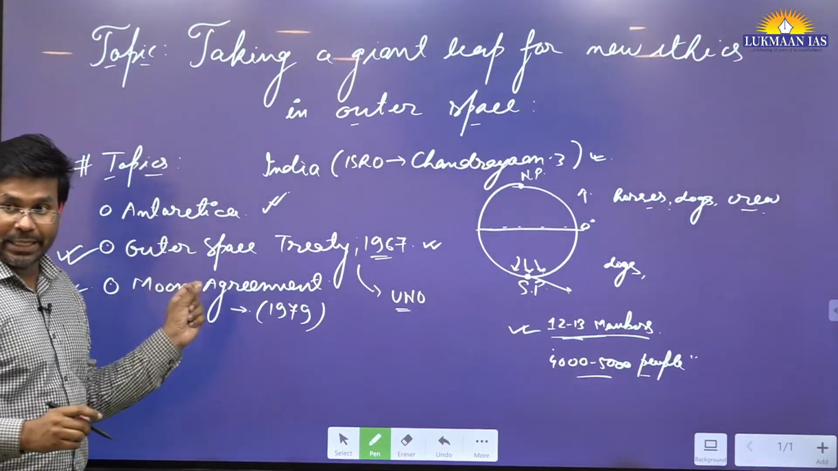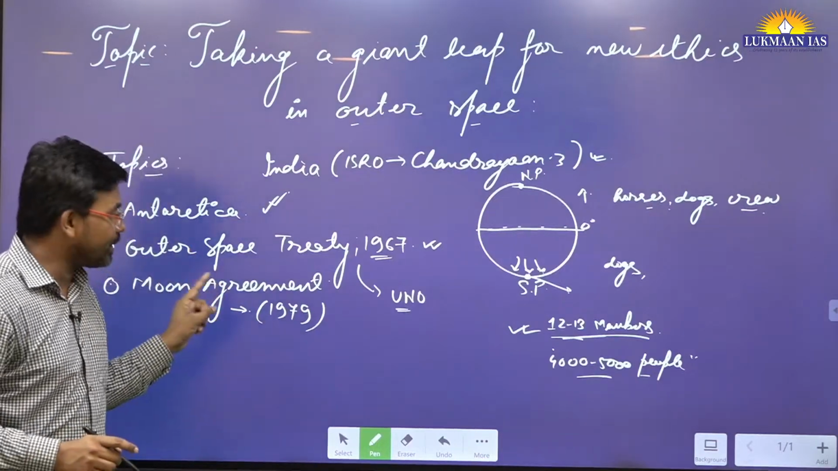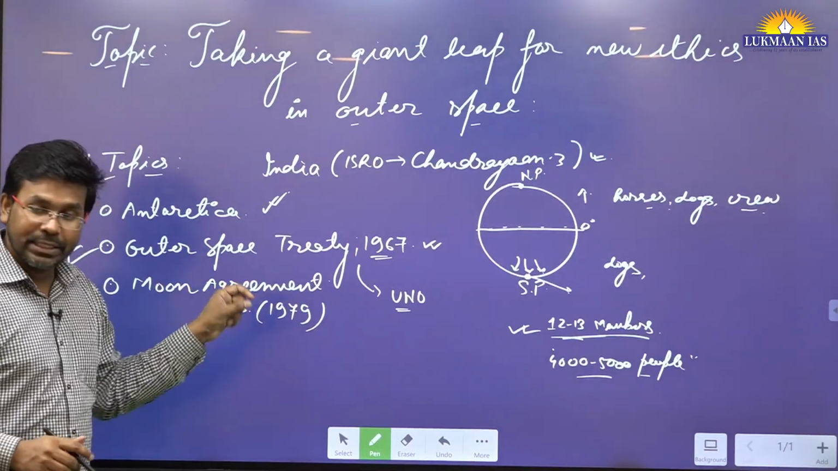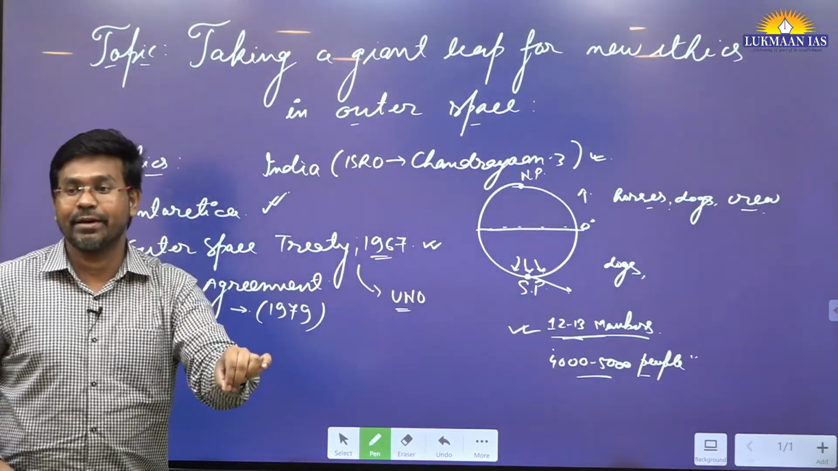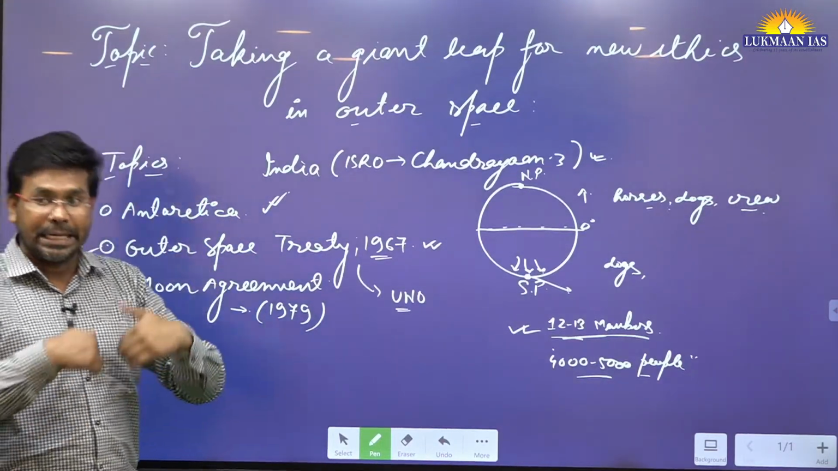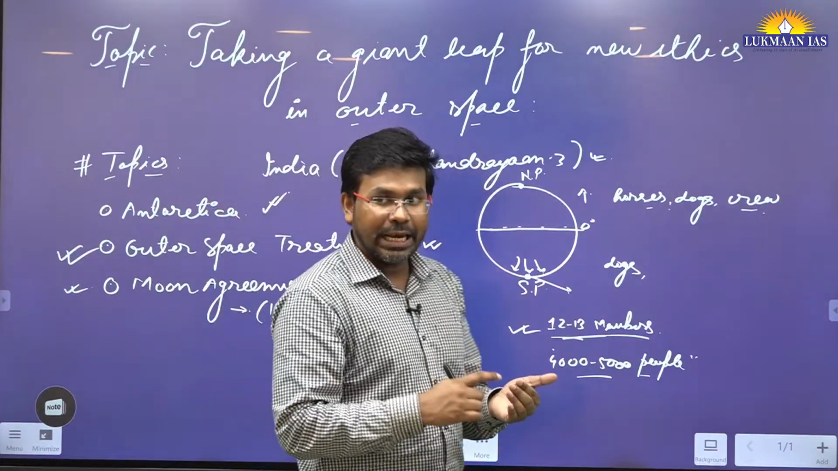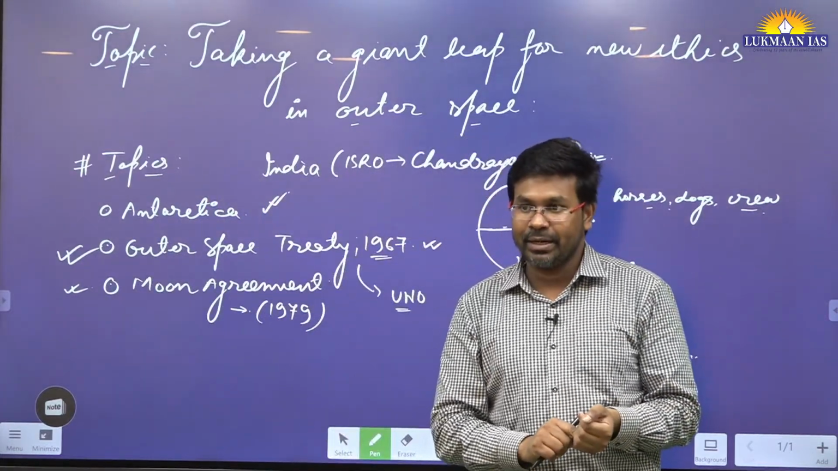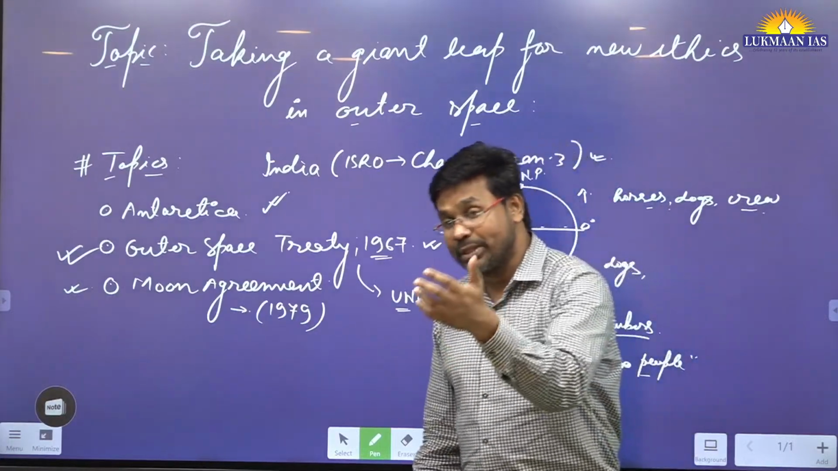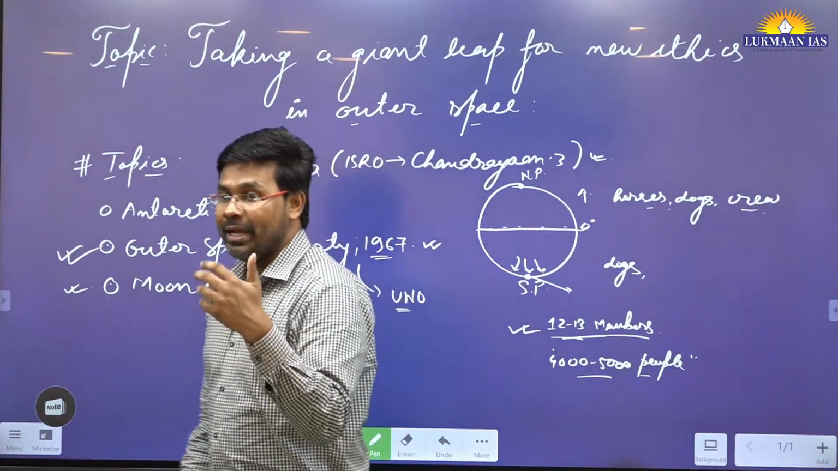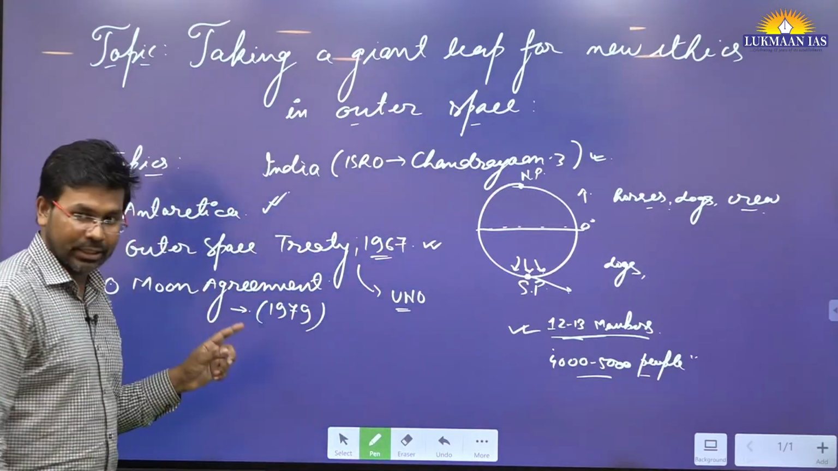The Moon Agreement specifically talked about the moon as a body. Why? Because the United States of America had sent people to the surface of the moon. I mean, people had landed on the surface of the moon: Neil Armstrong, Edwin Aldrin, and there was another person. They landed on the surface of the moon, collected samples from there, and returned to Earth.